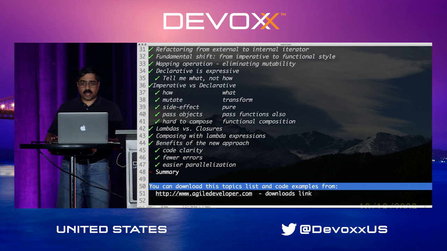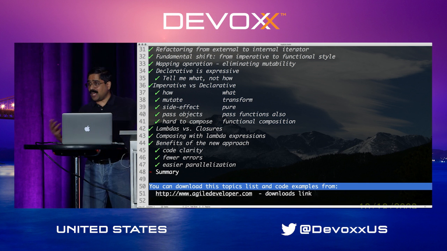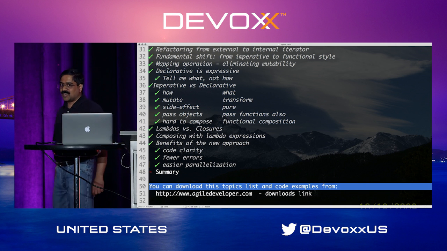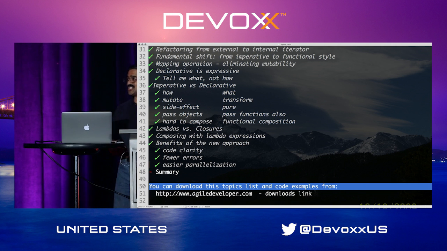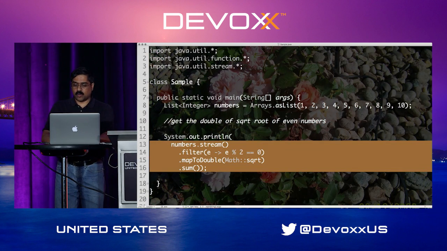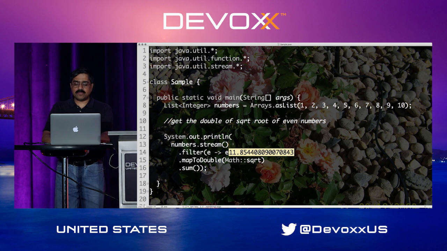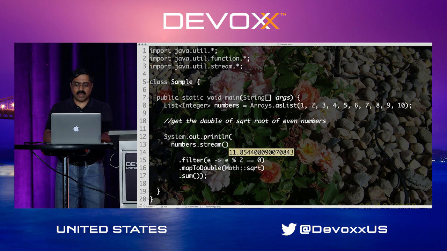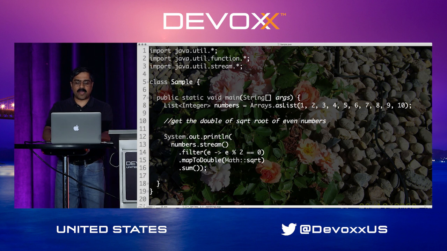And finally, the code becomes easier to parallelize as well. If you are taking an imperative code with shared mutability and you tell them to make the code concurrent, that's really hard because structure of the code changes a lot between sequential and concurrent. On the other hand, with this kind of code, imagine this was a fairly large collection. When you run the code, you can see that it produces the result, but you can simply throw a parallel in here, and this will run in parallel and produce the result across the cores. Either you can call parallel like this, or you can turn this into a parallel stream as well.